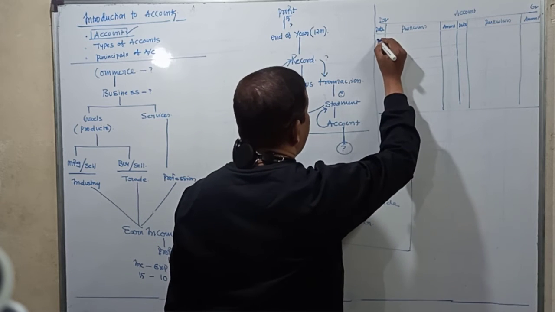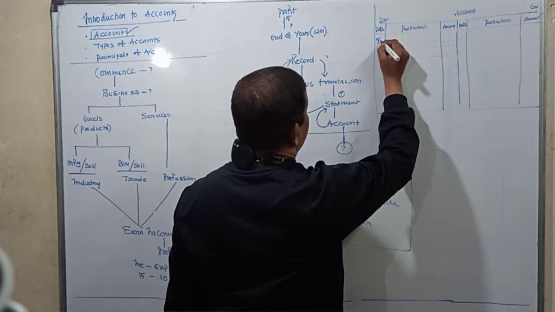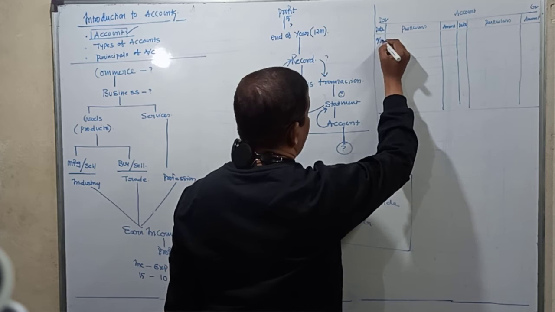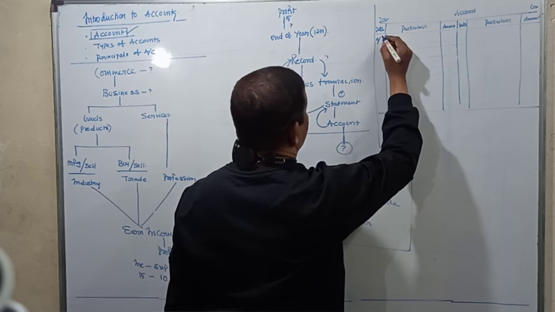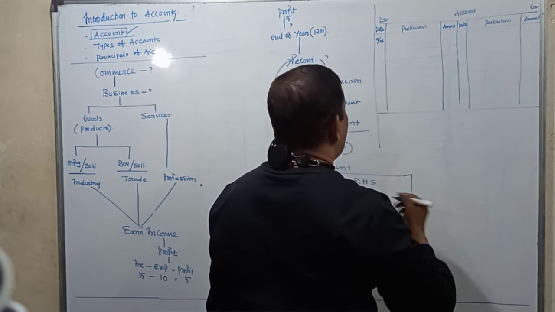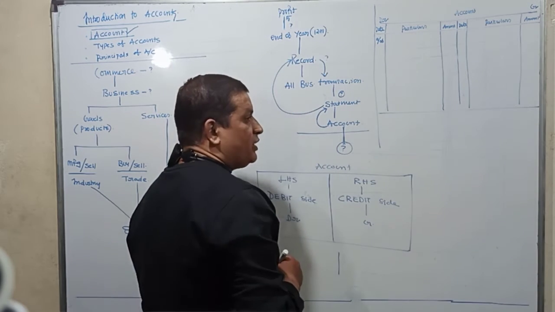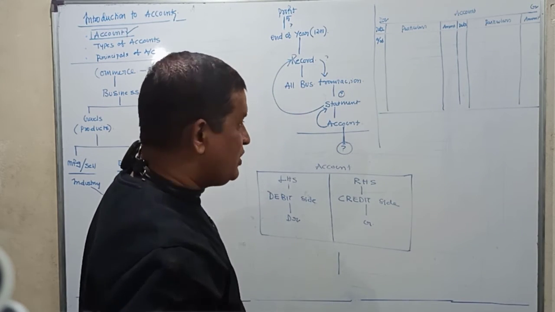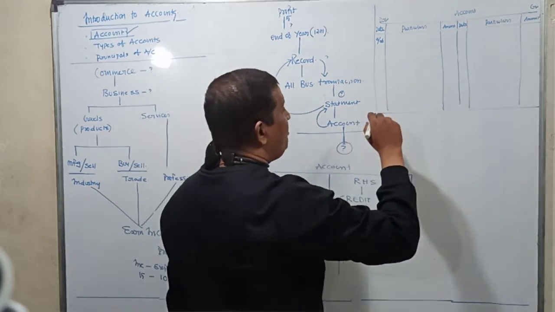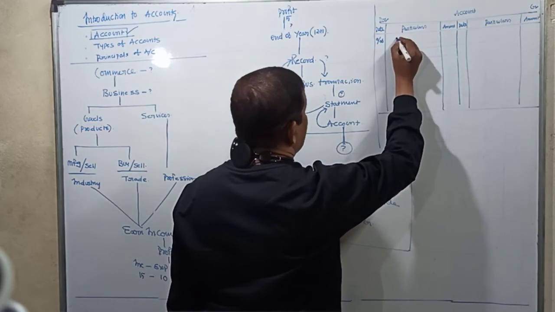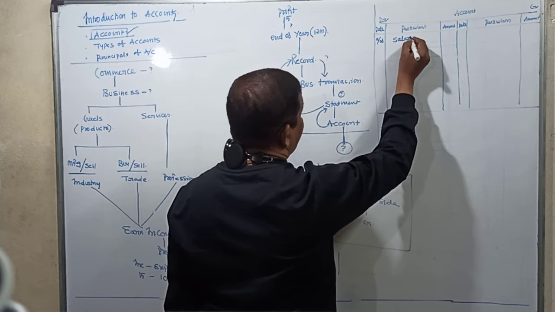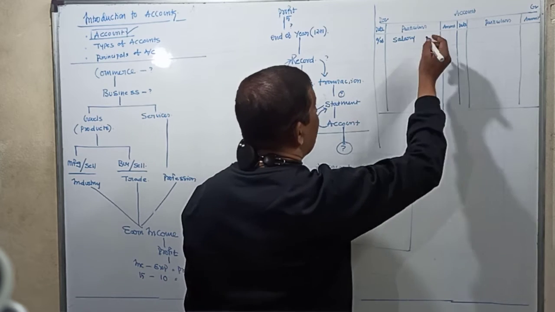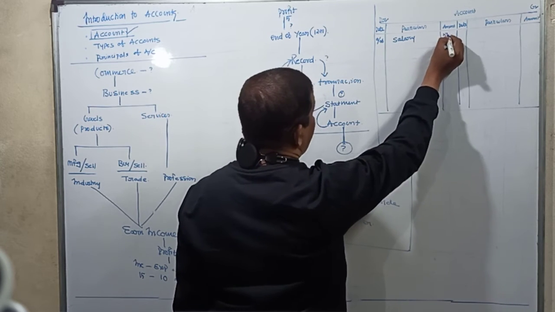So we write the date 9th June. On this date, say suppose we have paid salaries. So we write salary. And what is the amount we have paid? We have paid 5,000.